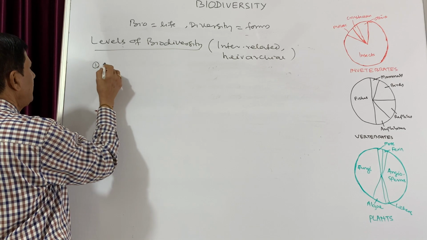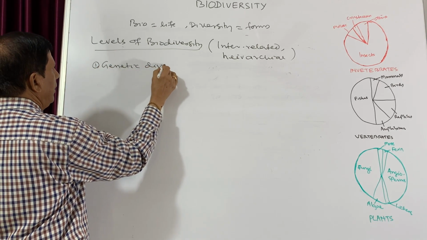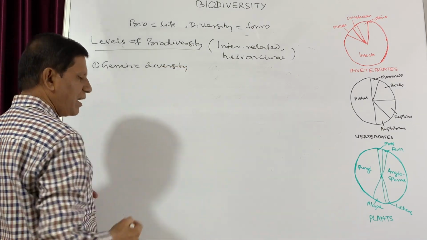So the first one is genetic diversity. What is the meaning of genetic diversity?